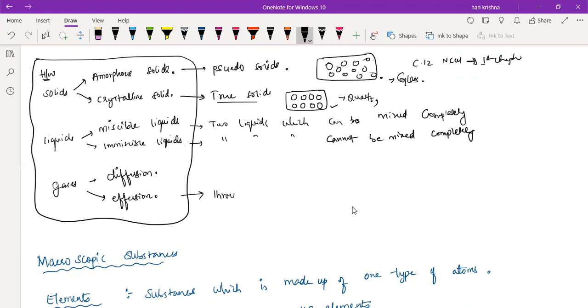Diffusion means movement of the gas from high concentration area to the low concentration area over a region or a space. There is no tiny hole, no large hole, nothing like that. So this is all about your homework. Any doubts in this?